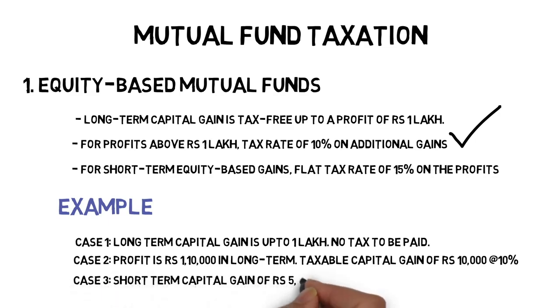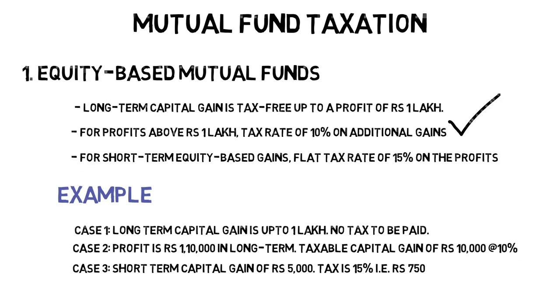In the third case, let's assume that you bought a mutual fund and sell it within 12 months. So here you have to pay a short-term capital gain tax of 15% on your profits.